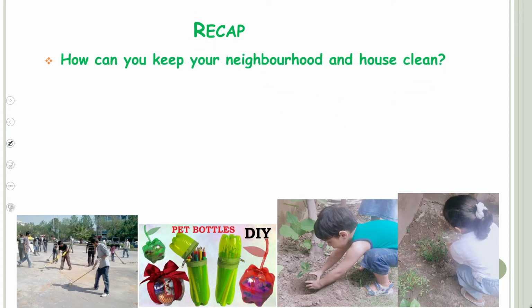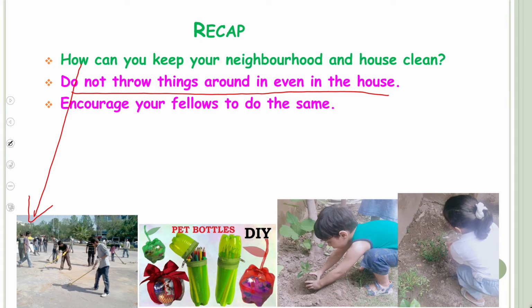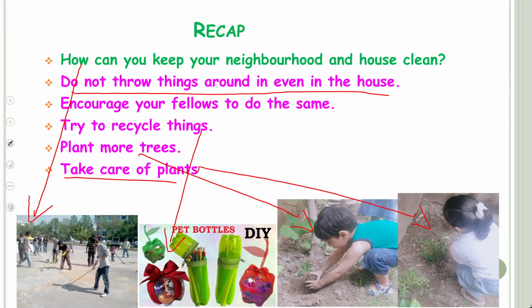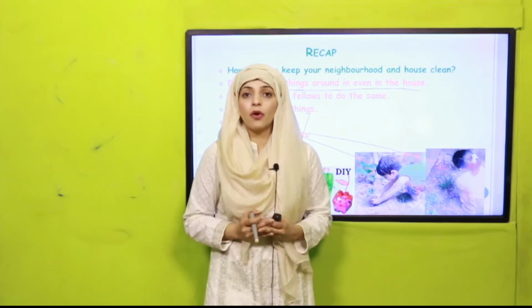Now, quickly recap what we have done in the previous lesson. So, how can you keep your neighborhood clean and your house clean? By picking up the trash and throwing it in the dustbin. Do not throw things around even in the house. Quickly recap how we can keep everything clean. Encourage your fellows to do the same. Try to recycle the things. Plant more trees. And take care of plants. So these are all the basic points and steps by which you can keep your home and your neighborhood clean.